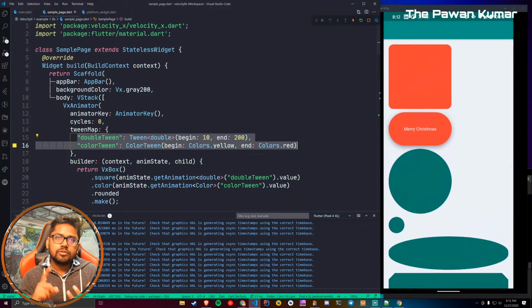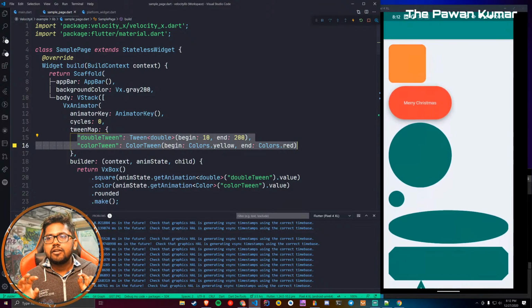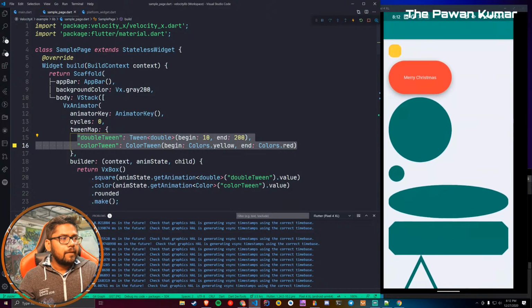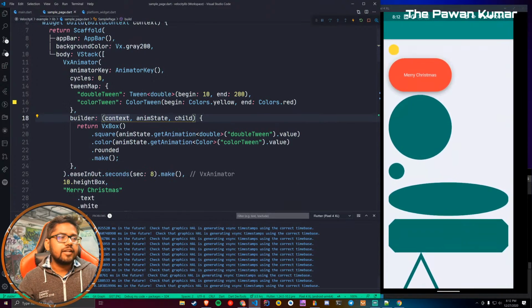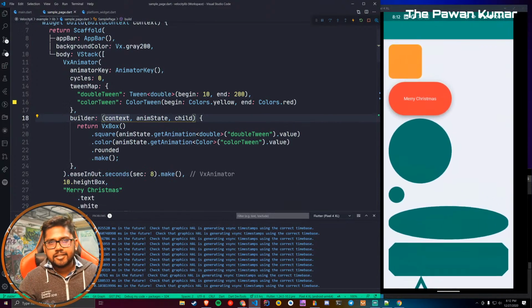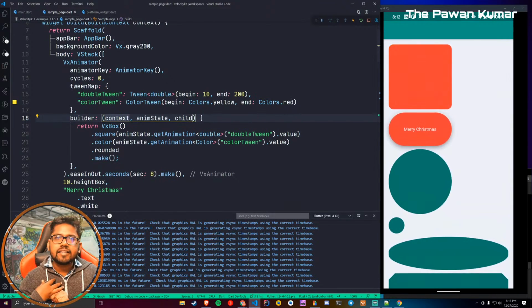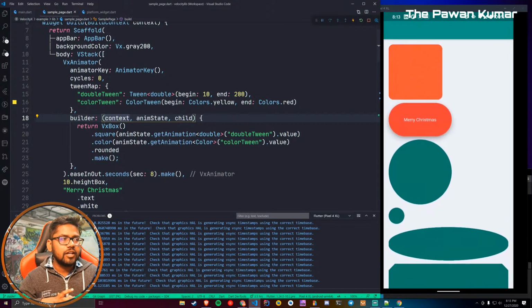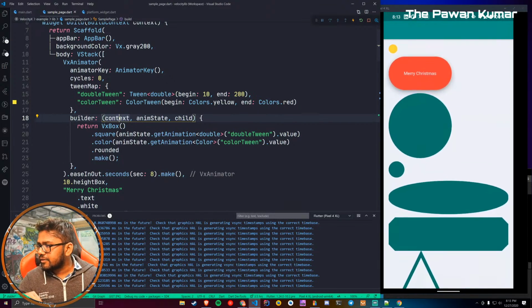Similarly, it will also create the animation controller for you and do all those things. But to make your life easy, we are just doing it like this. It's the easiest way you can implement an animation. You don't have to write any mixin, any controller, or anything else, but this will be great, right?